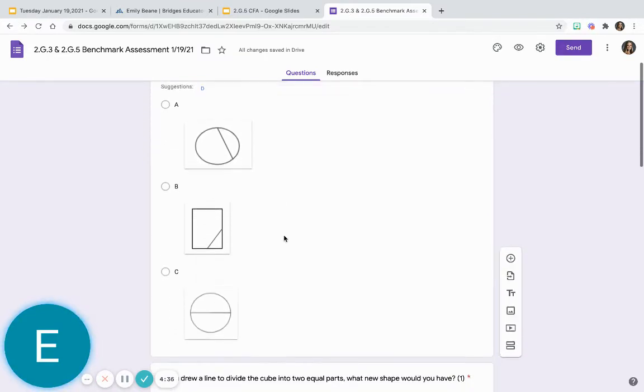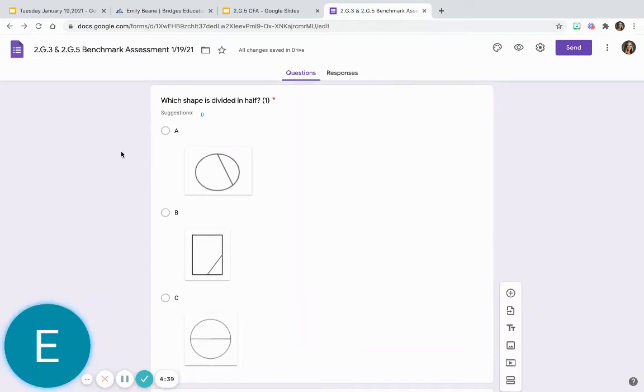So I'm going to go through the questions. The first says, which shape is divided in half? So there's three pictures.